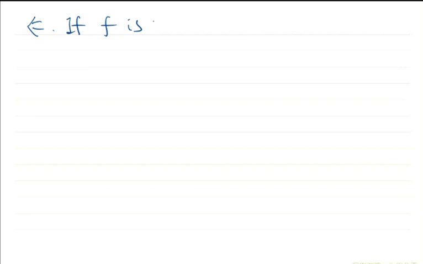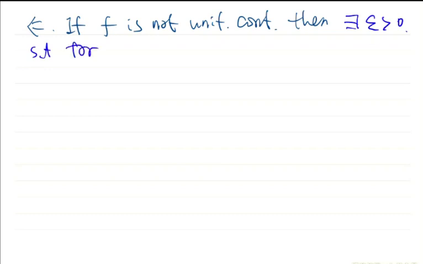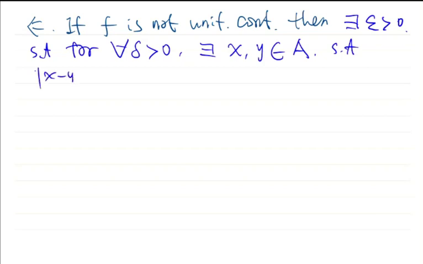If f is not uniformly continuous, then what do we have? f not being uniformly continuous means there exists some epsilon positive such that for any delta positive, there always exist some points x and y belonging to the domain of definition A, so that although the distance from x to y is less than delta, the distance between their images f(x) and f(y) is not less than epsilon.